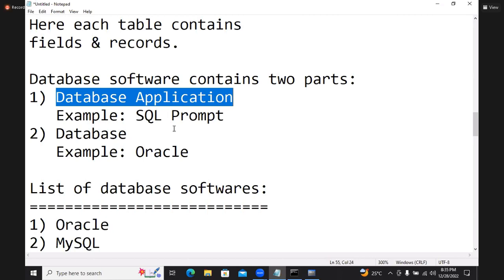So while learning core Java only, many students will think real time starts here. Core Java real time means immediately not possible. But we'll say real time, that is only real time like that. Actual real time starts from Advanced Java. So whatever application you are going to develop in real time, that type of application you are going to learn here. You learn online form, online registration form, online shopping, online exams, online result, that type of programs you learn in Advanced Java class. Okay.